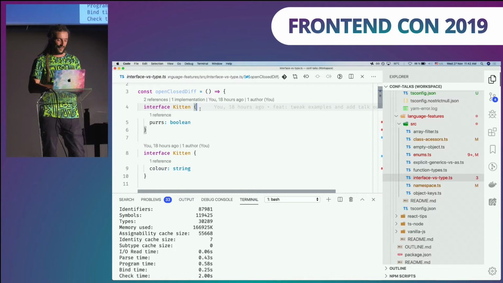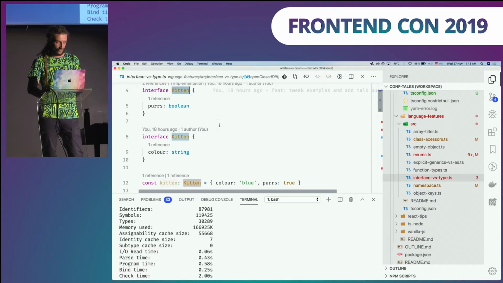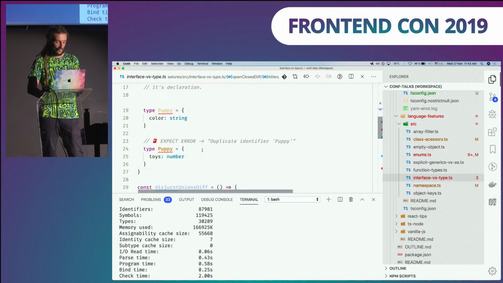Open means you can define multiple interfaces with the same token name, and they will merge into one final declaration. This is very vital for public APIs. If you're shipping libraries with some public interfaces, use interfaces, because anybody else can extend them. Let's say you've missed some flag in the arguments, anybody can really easily fix that in their project. So they will merge, and here we have a kitten of the merged type Kitten, and yes, it defines color and purr properties. With types, you cannot do that. You can define only one unique type alias per scope, right?